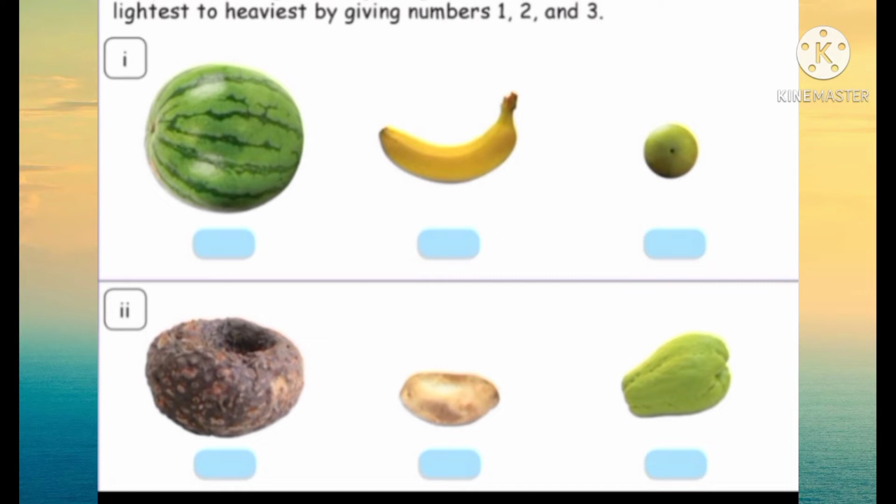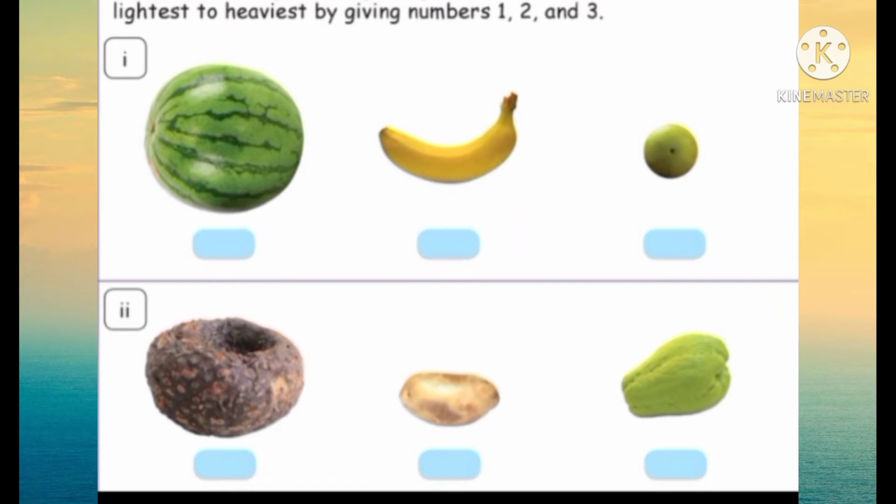So, the first one is gooseberry. Second one is banana. Third one is watermelon.